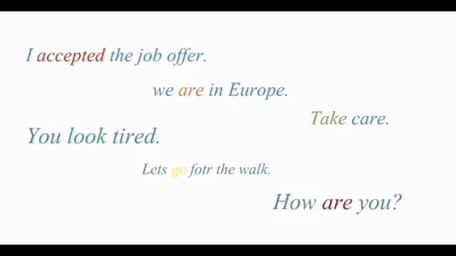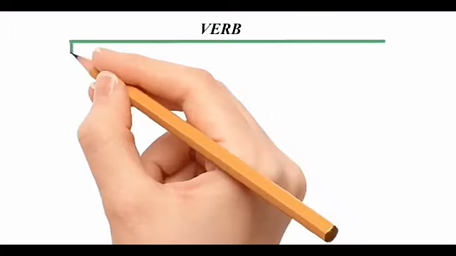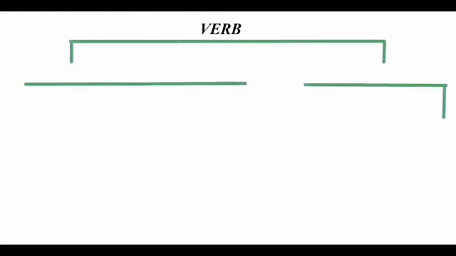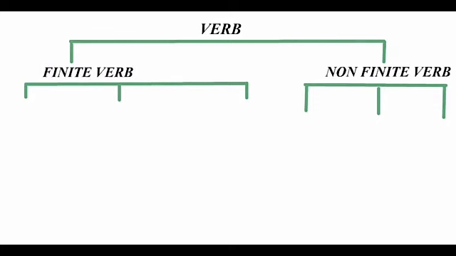Now students, let's understand this topic with the tree diagram. Now we can classify verbs into different types. We divide verbs mainly into 2 different categories. One is finite verbs and second is non-finite verbs. First, see non-finite verb. Non-finite verb is classified into 3 different types: gerund, infinitive and participle.